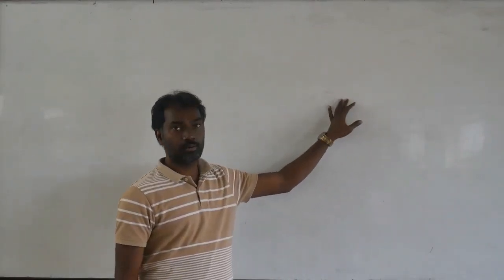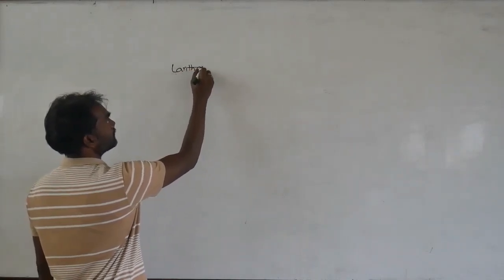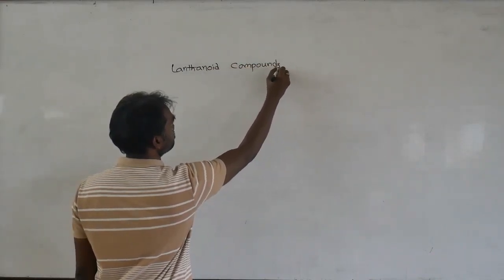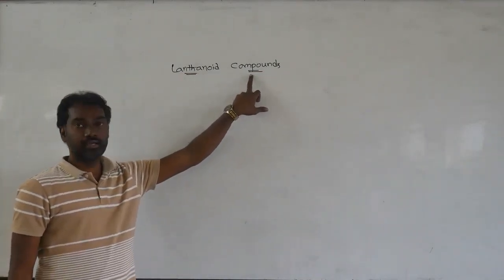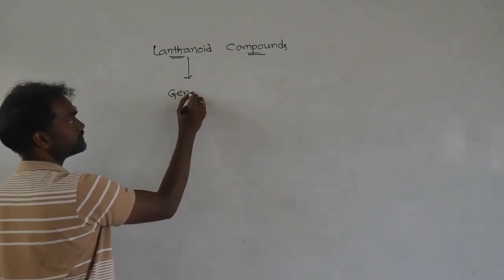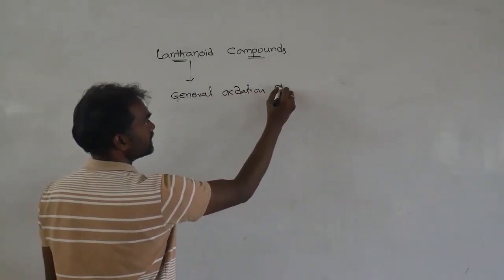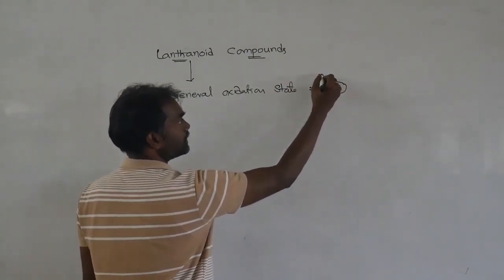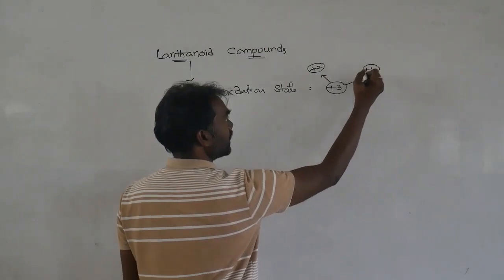In F-block compounds, we will now write lanthanoid compounds. The compound formation is based on the oxidation state. So what is the general oxidation state of lanthanoids? The general oxidation state is +3. Some elements show +2, and some elements show +4. We already discussed this.